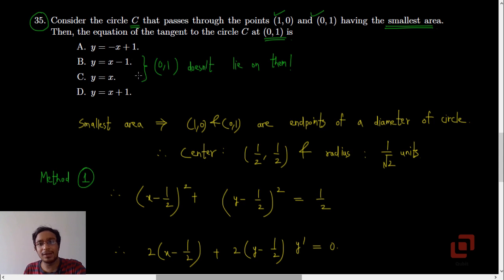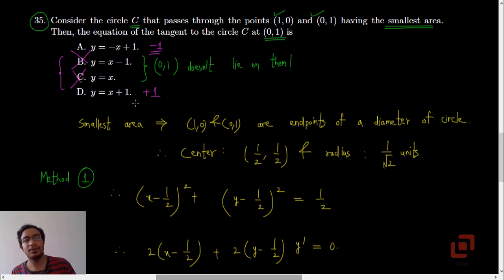Now you can always eliminate the options if possible. So if we want to find the tangent's equation at 0, 1, you will see that 0, 1 does not lie on B, and neither does it lie on C, y equal to x. So even by just looking at the options, we have eliminated two of them. So it is now A or D. The only difference between A and D now is the slope. For A the slope is -1, and for D the slope is +1.